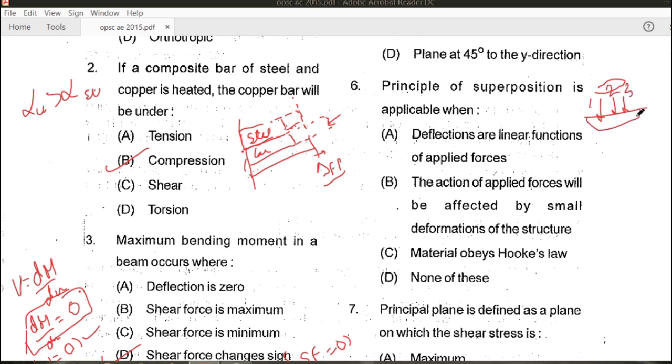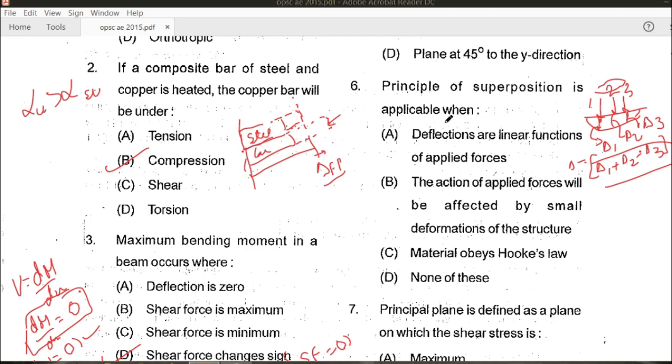The deflection caused by the first force is delta 1, the deflection caused by the second force is delta 2, and the deflection caused by the third force is delta 3. Hence the total deflection will be delta 1 plus delta 2 plus delta 3. This is the principle of superposition, and the total deflection is equal to delta 1 plus delta 2 plus delta 3.